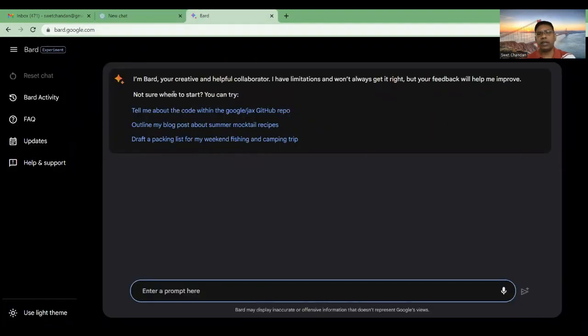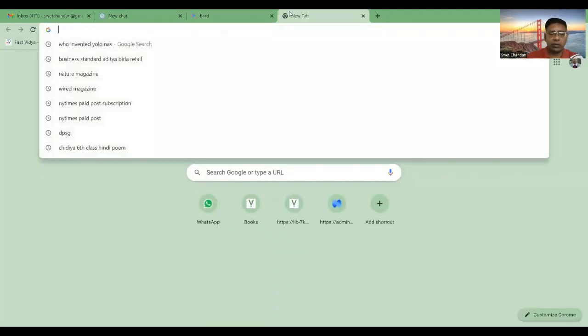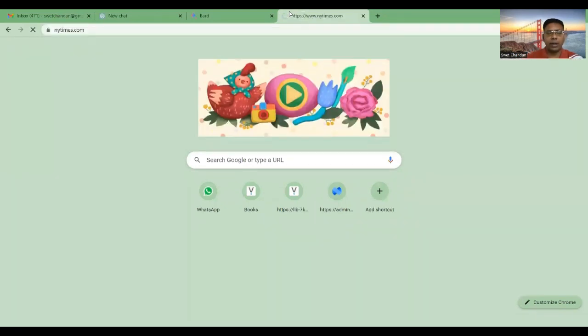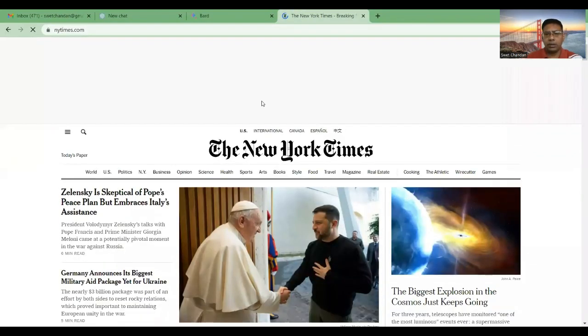Okay, so we will see what the advantages of using BARD are. As you can see from the thumbnail, there are 10 points we will see here that BARD can do but ChatGPT can't. Let's start with the first one. The first one is that it can access any article. So let's see here, in NY Times,